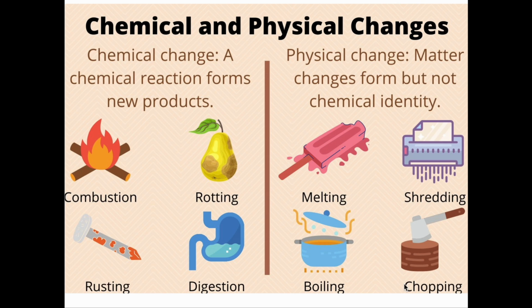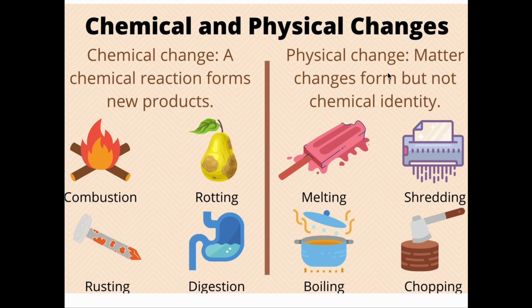A chemical reaction forms a new product. For example, combustion. After the process is finished, all you'll see is ash. It will not be the same. Yes, you will not have the wood. It will be in the state of ash. Rotting, the fruit cannot go back to its original form. Yes, rusting, digestion, all are examples of chemical reactions.